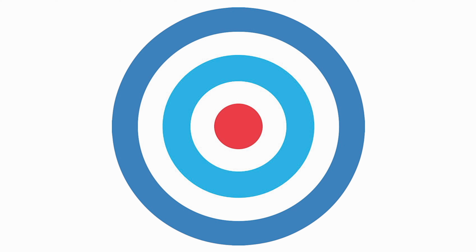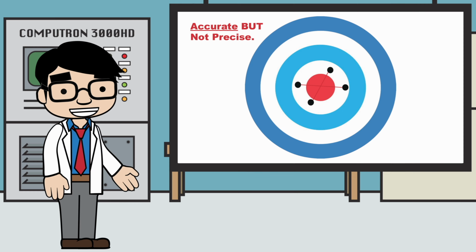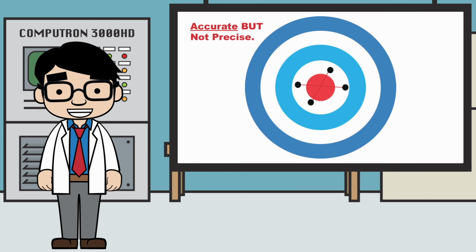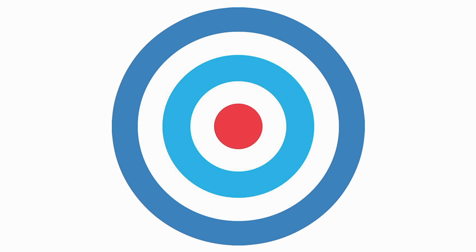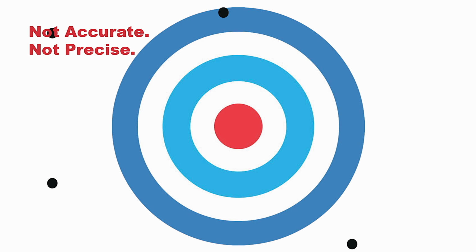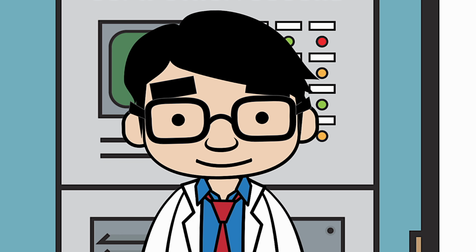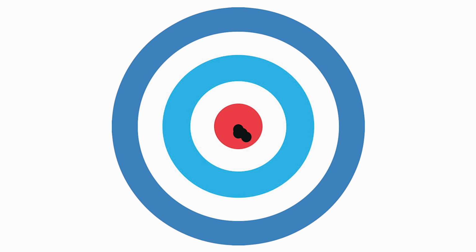Let's try again. Ready, set, go. Pew pew pew pew. Okay, this time you were accurate, but not precise. And if you take the average, you were pretty dead center. Let's try one more time. Ready, set, go. Pew pew pew pew. What happened? This time you were not accurate and you were not precise. One last time. Ready, set, go. Pew pew pew pew. And look at that, you are both accurate and precise.